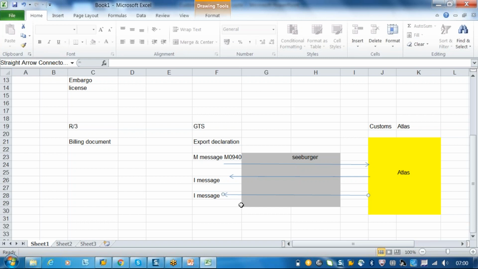Once you declare and you get approval from the customs authorities, then the document is completely under the control of the customs. The GTS document will be under the control of the customs unless you approve or reject.